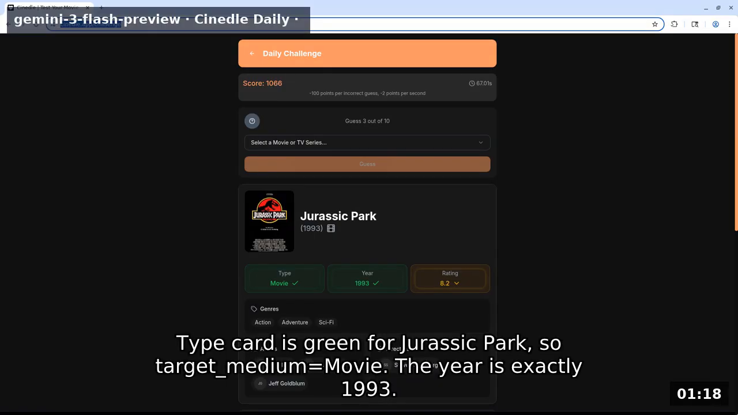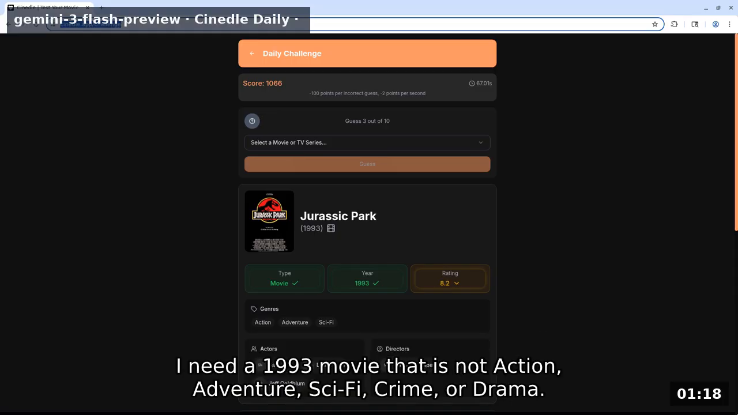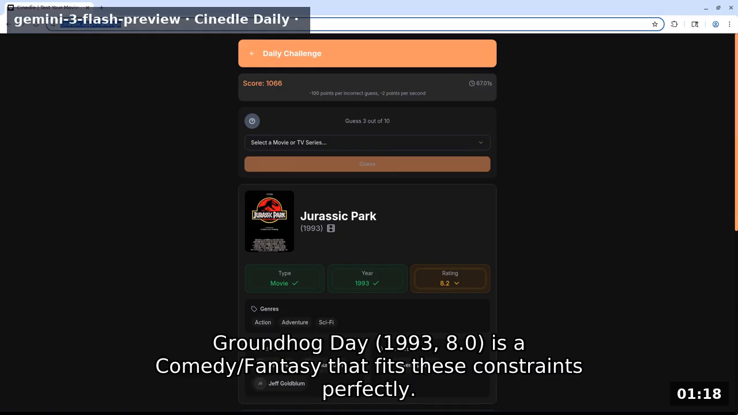Type card is green for Jurassic Park, so target medium equals movie. The year is exactly 1993. The rating is lower than 8.2 but within 0.5, yellow arrow down, placing it between 7.7 and 8.1. I need a 1993 movie that is not action, adventure, sci-fi, crime, or drama. Groundhog Day, 1993, 8.0, is a comedy/fantasy that fits these constraints perfectly.